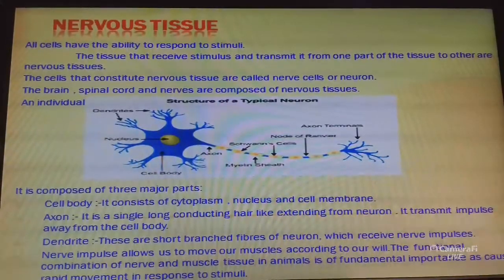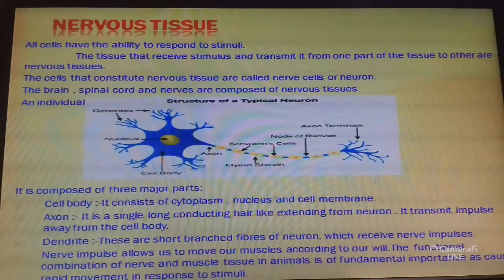Nerve impulses allow us to move our muscles according to our will. Many nerve fibers bound together by connective tissue make up a nerve.